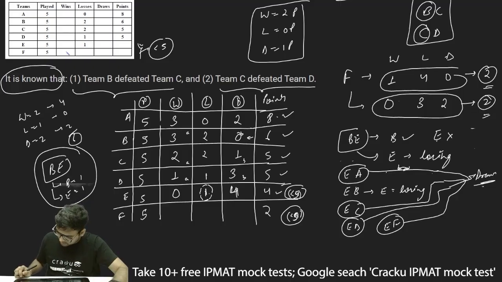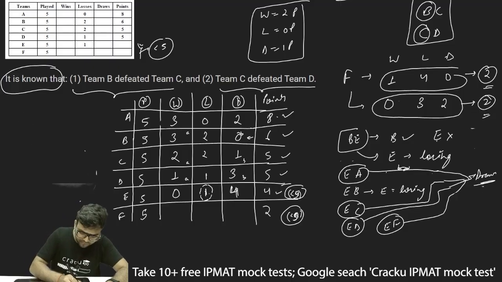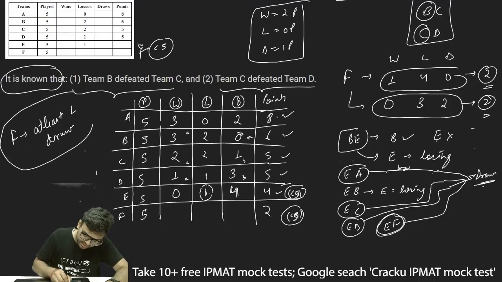Now, if this is a draw, then I can definitely say that F should have at least one draw. If the match of E and F is ending in a draw, I'll write it on the left hand side. With the E and F match ending in a draw, F has at least one draw.